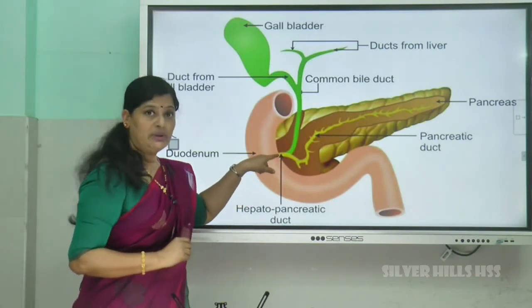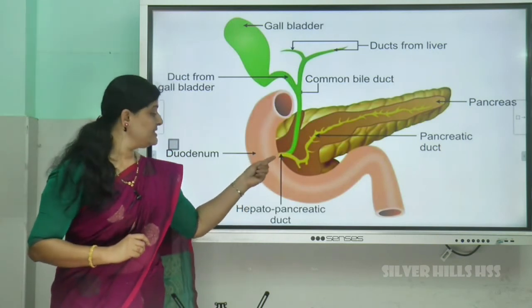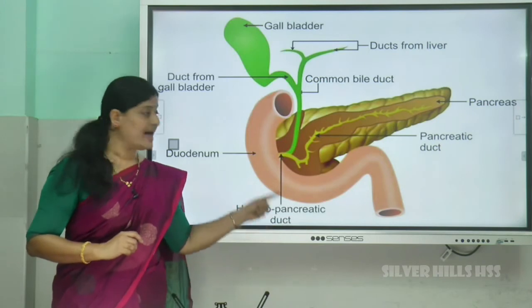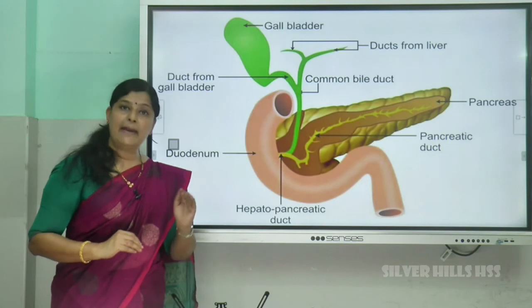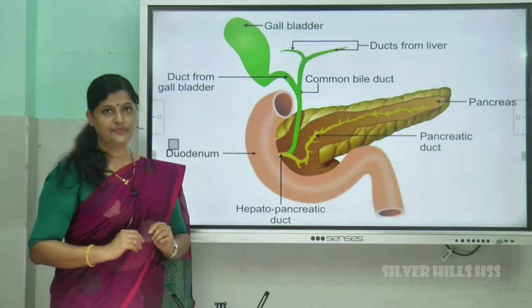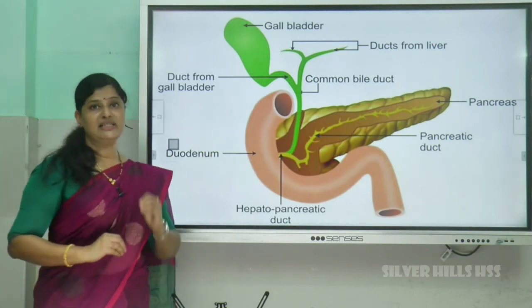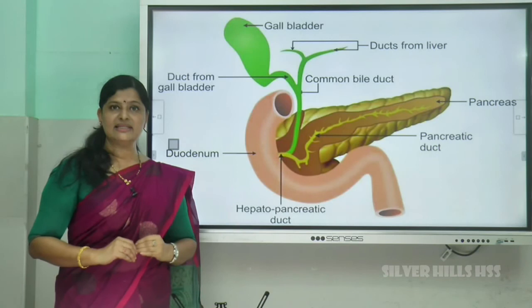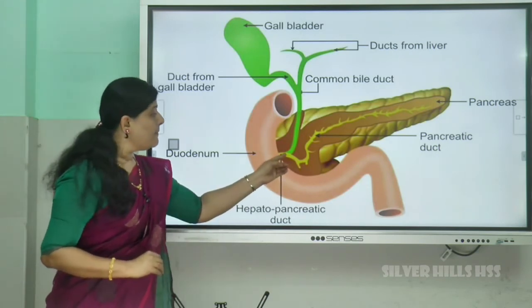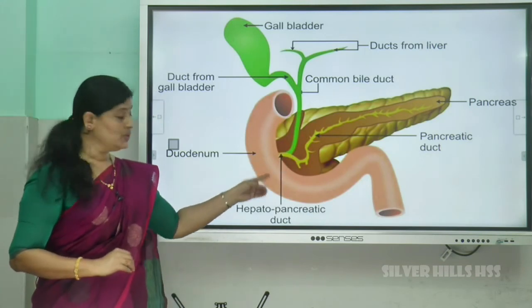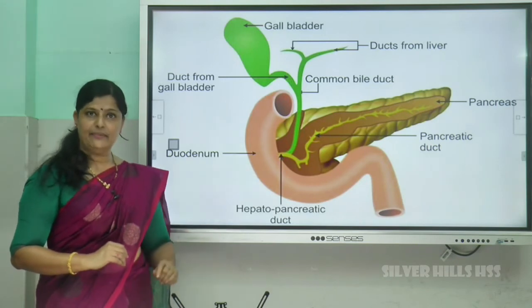Now, these two things together join here as a common duct. You can see the common duct, and when they both unite, that common duct is called the hepatopancreatic duct, right? This duct is controlled by a sphincter muscle, and the name of that muscle is sphincter of Oddi. Anyway, the bile and the pancreatic juice will reach the small intestine.